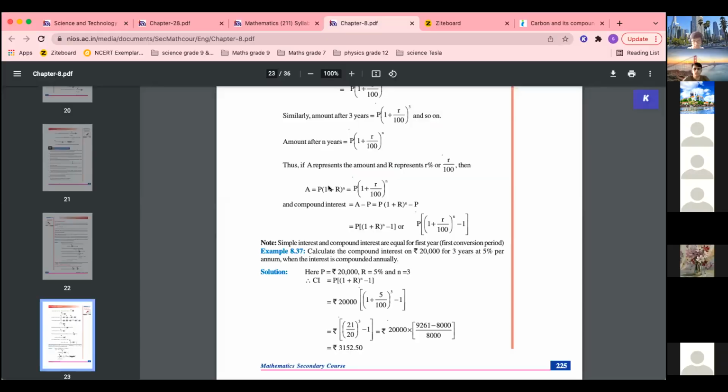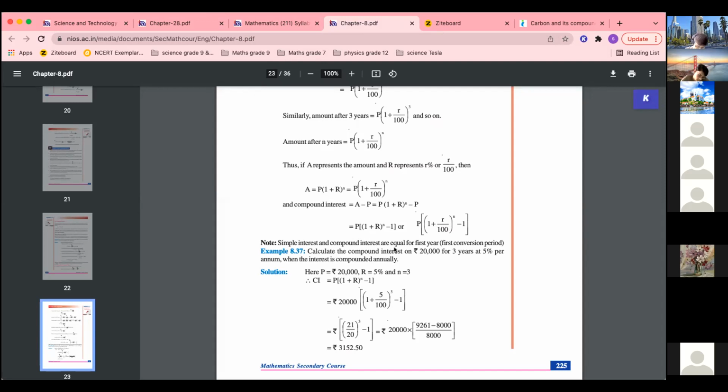So let us see the textbook once again. You can see here the formula is given, 1 plus R by 100 raised to N, and compound interest is A minus P. When you put the value of A minus P, P is taken common and then minus 1. So this is the formula for compound interest and amount.